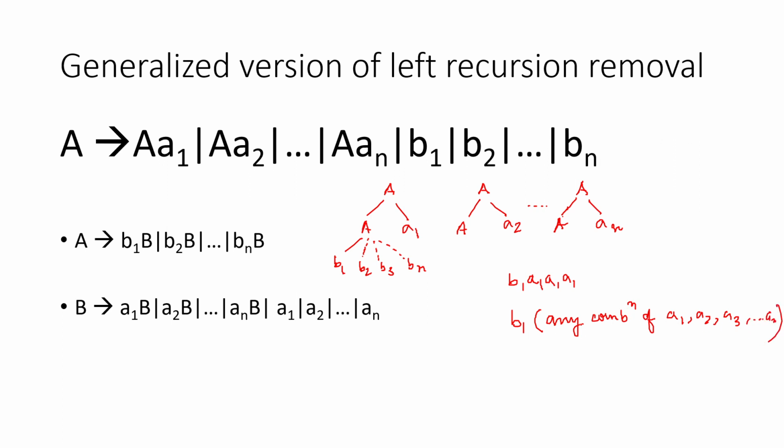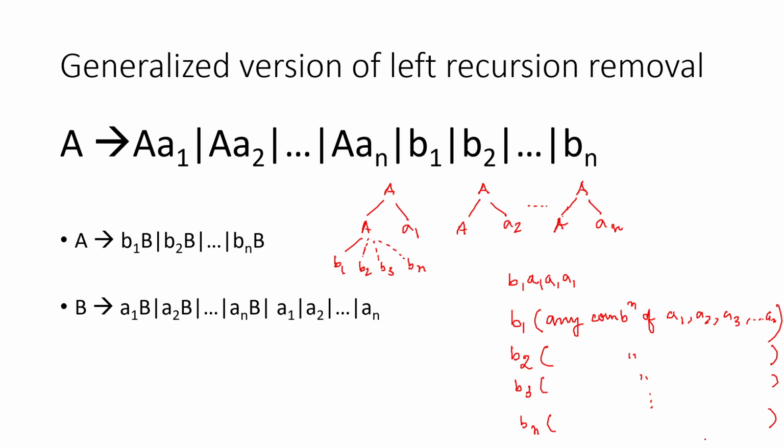Not only for B1, after B2 also any combination of this, after B3 any combination of this. That means after Bn any combination of this A1 to An, right? It's possible.